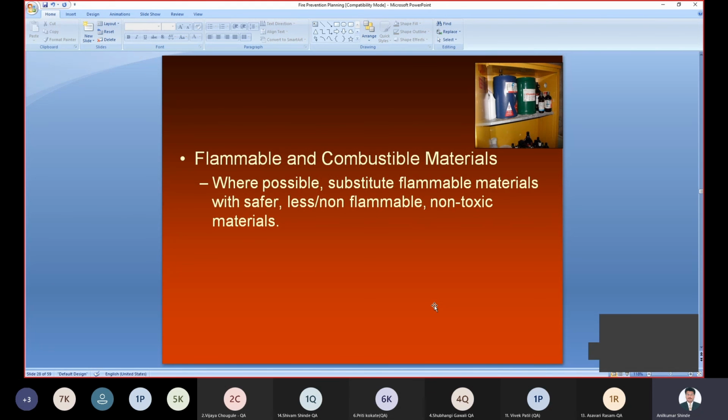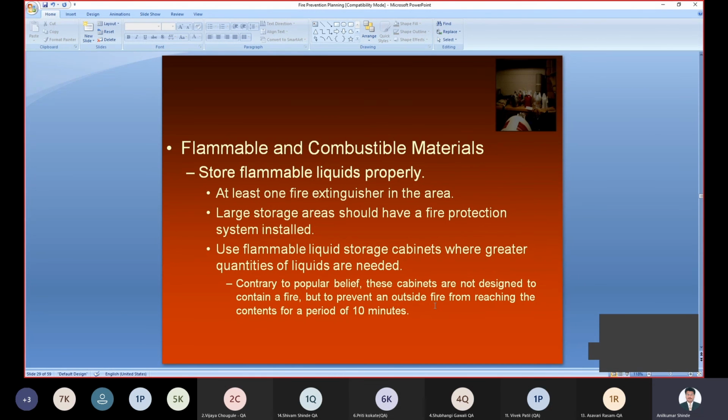We have to use substitute materials that are not very flammable, to avoid the problem of fire, so there is less fire and fewer problems. The substitute material selected should be non-flammable and less toxic. Then, to store flammable liquids properly, the flammable organic solvents should be kept in an appropriate condition, in an appropriate cupboard. An appropriate shelf must be required.